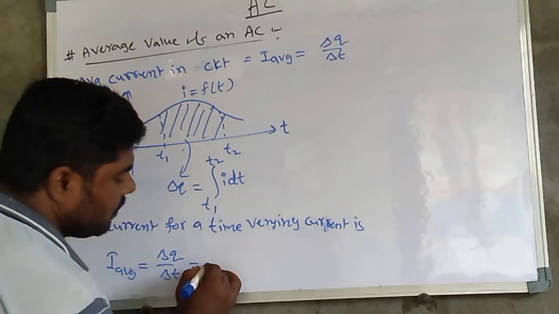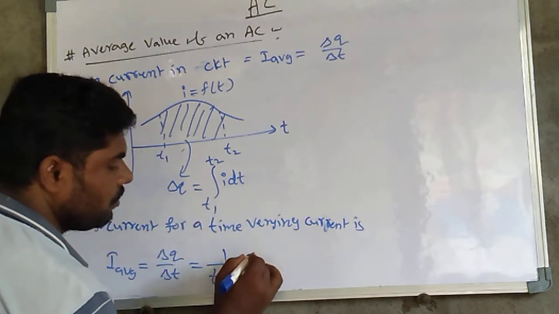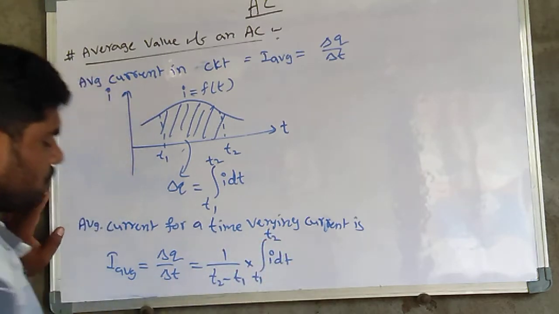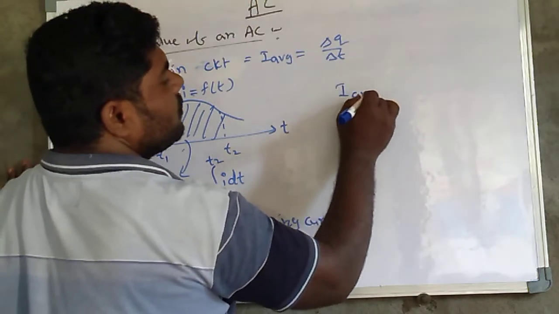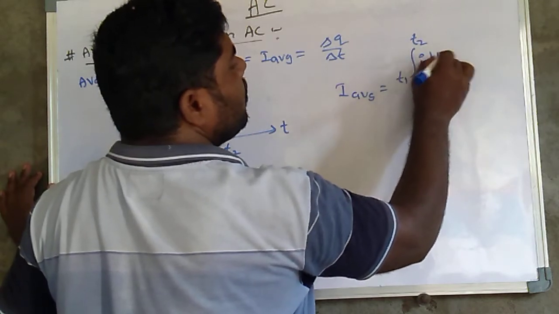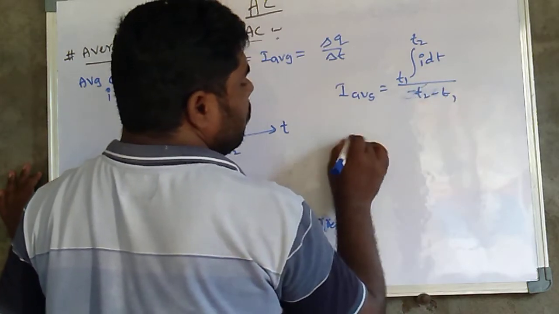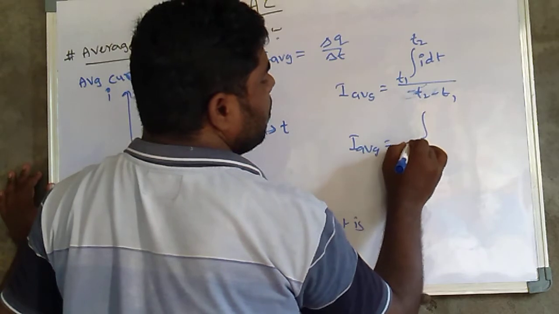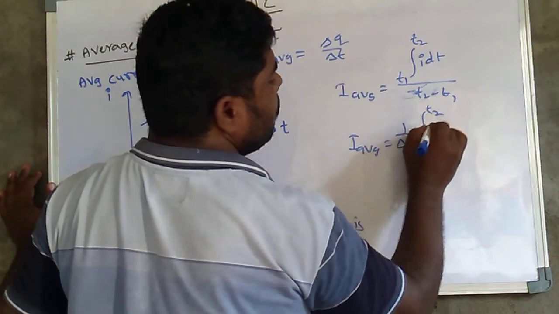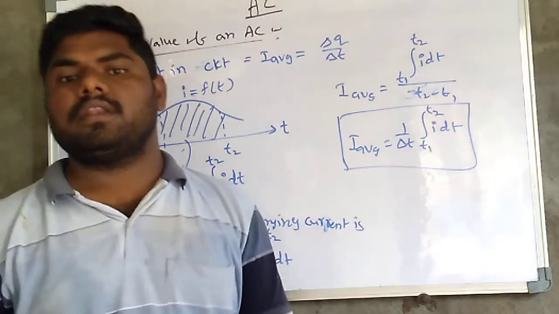Delta t is nothing but t2 minus t1, and delta q is the integral of t1 to t2 of I into dt. So the final expression is I average is equal to 1 by delta t, or 1 by t2 minus t1, into the integral of t1 to t2 of I into dt. This is the mathematical explanation.